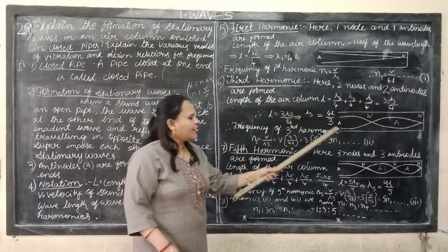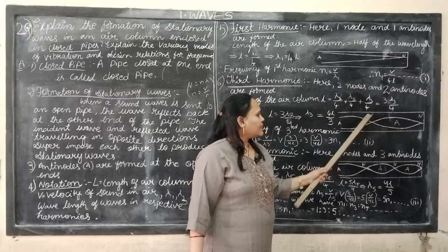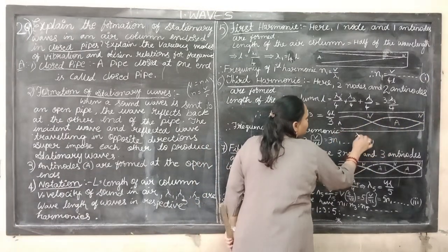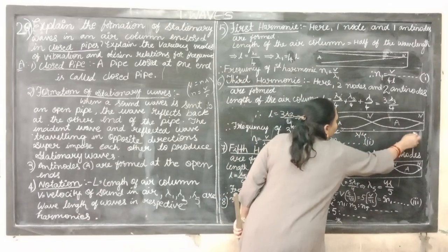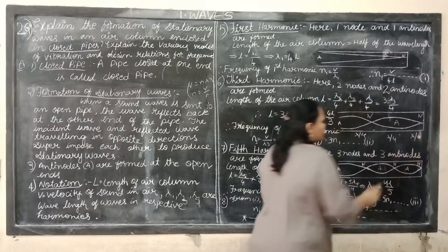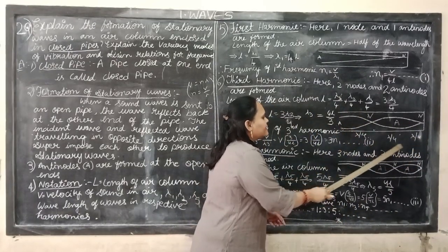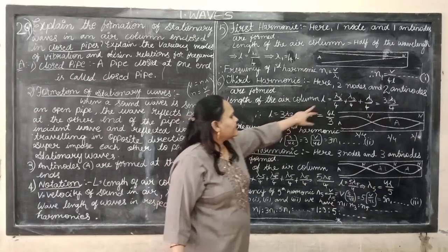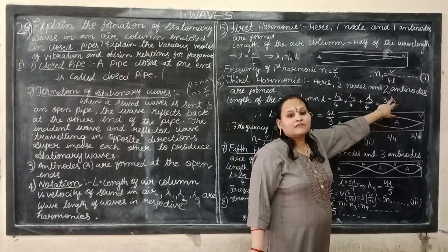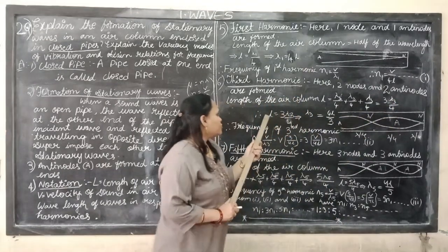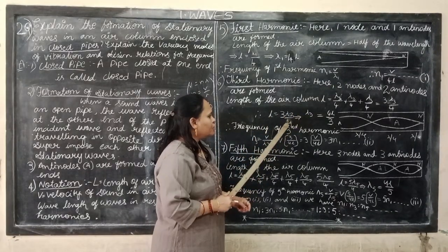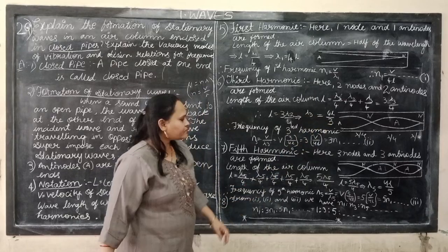In the third harmonic we have two antinodes and two nodes. So the distance from antinode to node is lambda by 4. Similarly, node to antinode is lambda by 4, and antinode to node is lambda by 4. So lambda 3 by 4 plus lambda 3 by 4 plus lambda 3 by 4, which is equal to 3 lambda 3 by 4. So the length of the column is 3 lambda 3 by 4. From this, lambda 3 equal to 4l by 3.